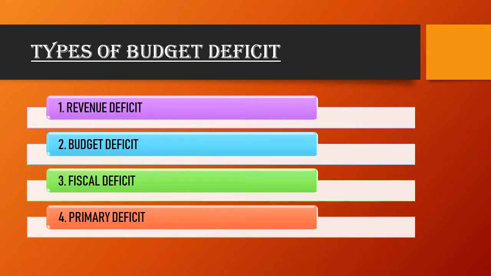Now have a look at the types of budget deficit. There are so many types of budget deficit, but we have four main budget deficits. The first one is revenue deficit. Second one is budget deficit. Third one is fiscal deficit. Fourth one is primary deficit. We'll have a look at these points one by one.